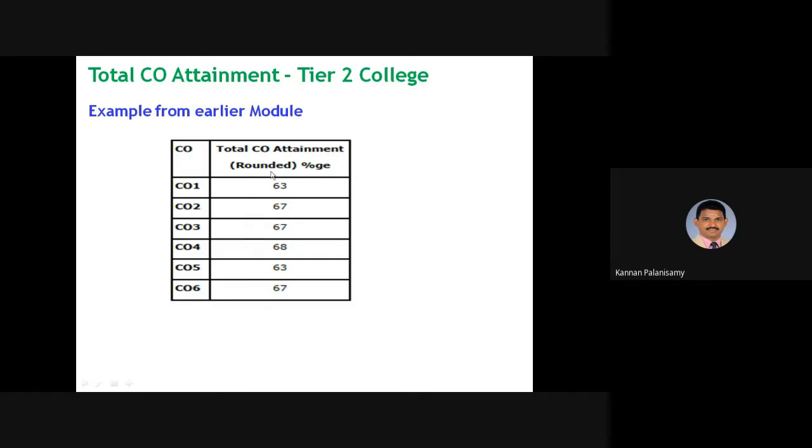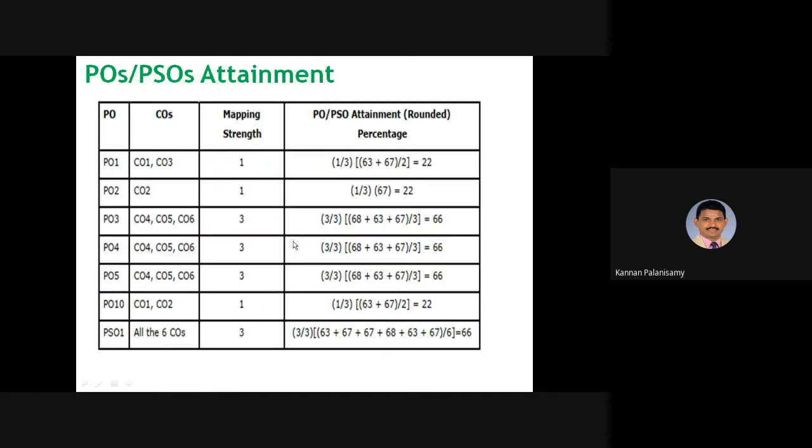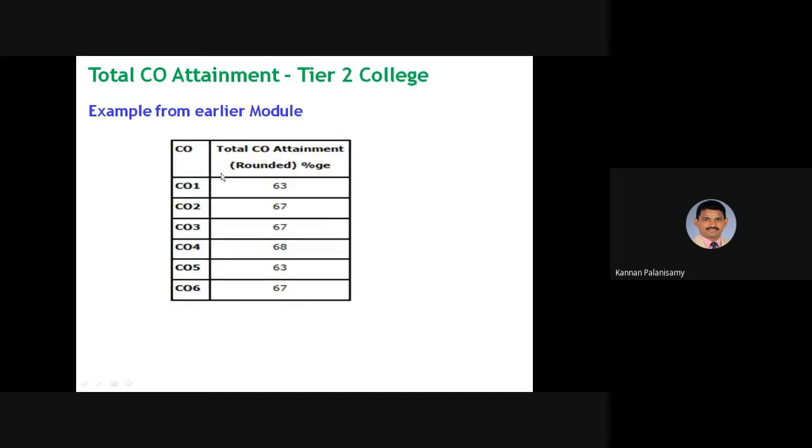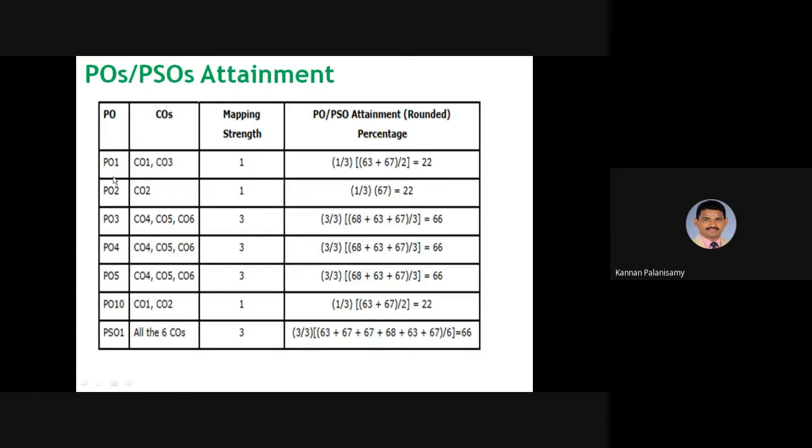CO1 total 63. CO2 67, CO3 67. So in this way it has been calculated, and PO already this has been calculated, right? So that is shown here. Here PO1 is addressed by CO1 and CO3.